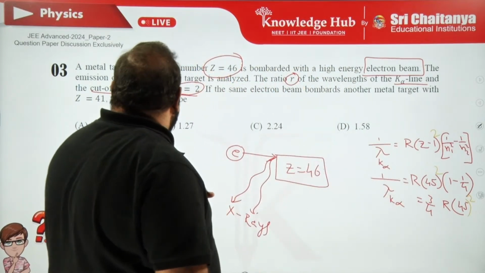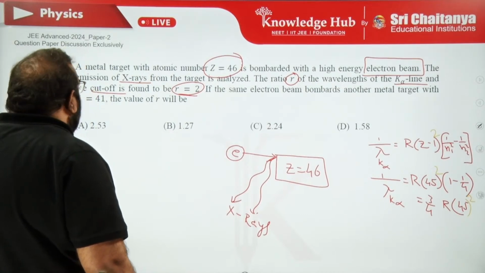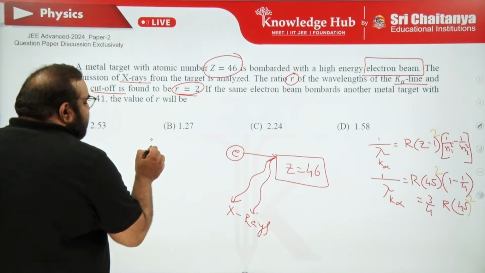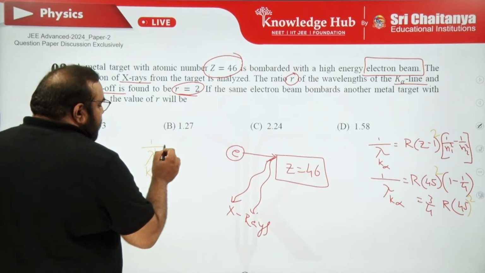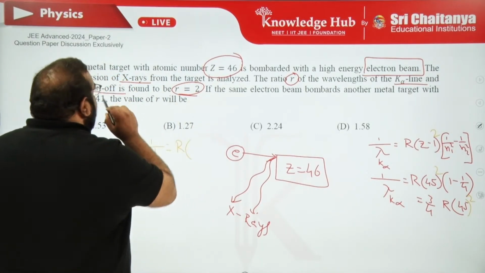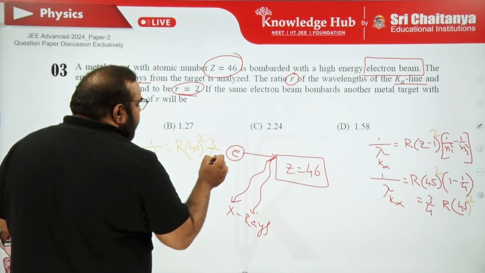Now second case. If the same electron beam bombards another metal target where Z is 41, then for that case, let me say 1 upon lambda K alpha dash is equal to R into (Z minus 1), means 41 minus 1, 40 square, into again 1 minus 1 by 4, 3 by 4.